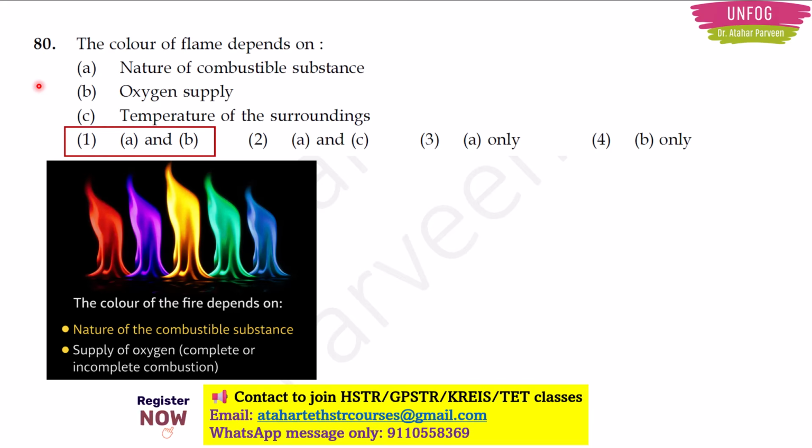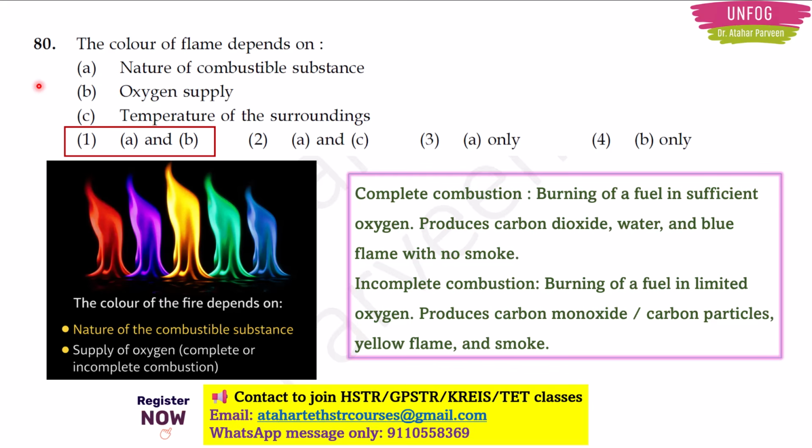Now talking about complete and incomplete combustion, let me give you a gist about these 2 terms also. See, complete combustion means if the fuel is burning in sufficient oxygen, we call it a complete combustion. Now complete combustion produces carbon dioxide, water, and there is no smoke, and the flame which is occurring is blue in color. While it is opposite in incomplete combustion, here the burning of fuel is happening in limited oxygen. Okay, there oxygen was sufficient, here it is limited.